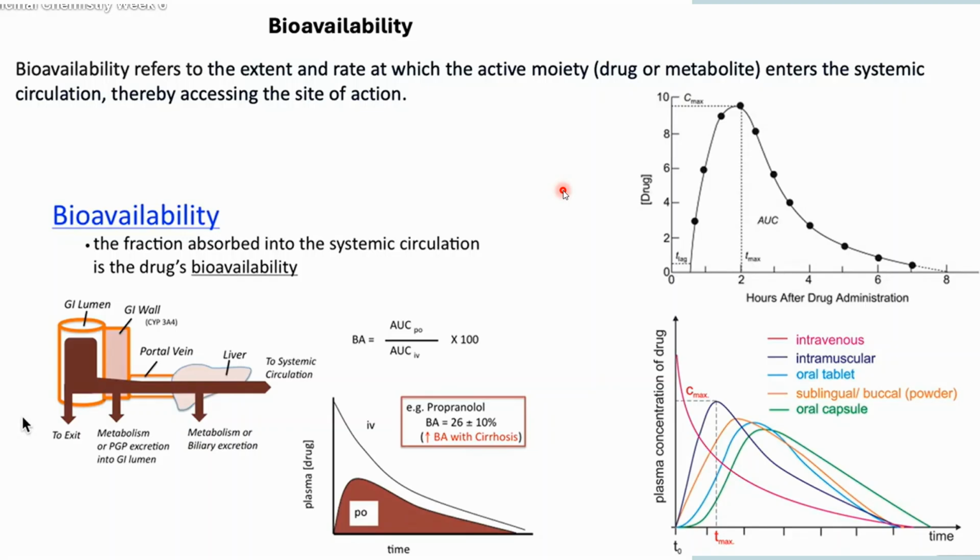Now the bioavailability, which was 100% as you have taken 100% of that medicine, is decreasing. The amount of drug absorbed into systemic circulation is not 20 mg, it is now 15 mg, right? So it decreases the bioavailability of that particular drug at the site of action. At the site of action, it is not available 100%, it is lesser than what you have taken initially. So this is known as bioavailability. It is the fraction absorbed into the systemic circulation.